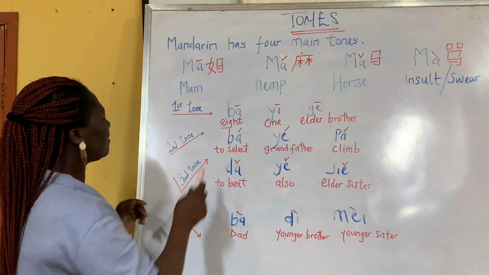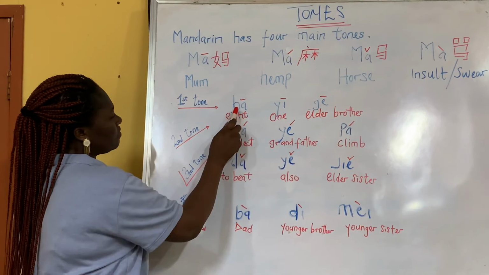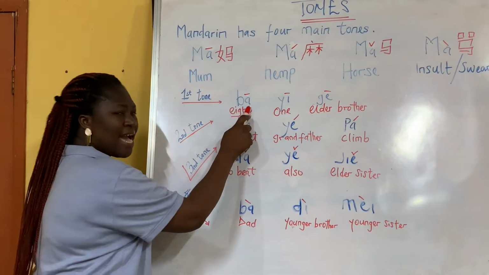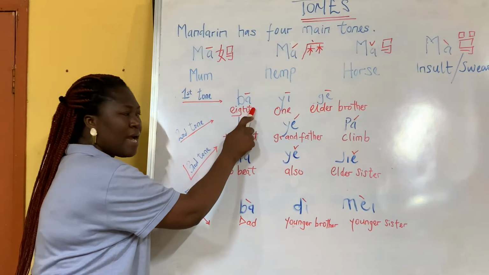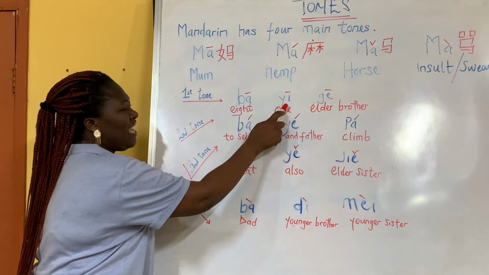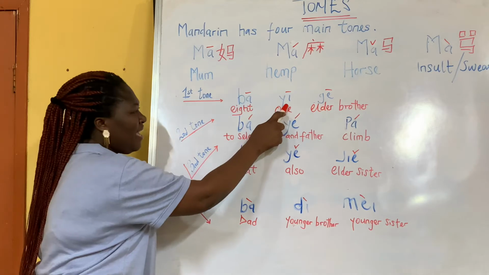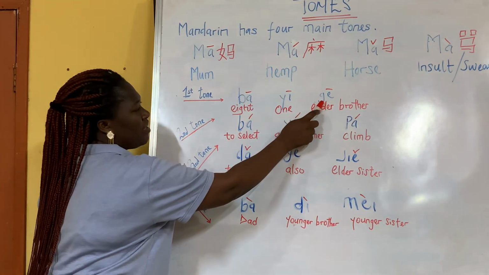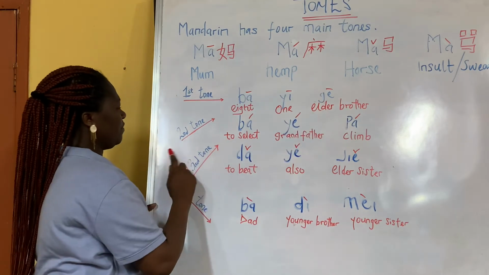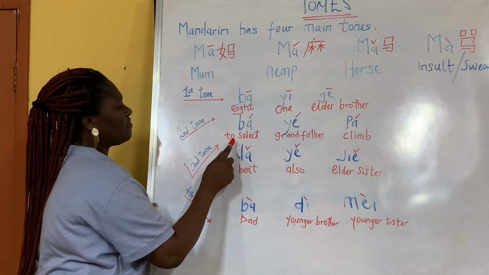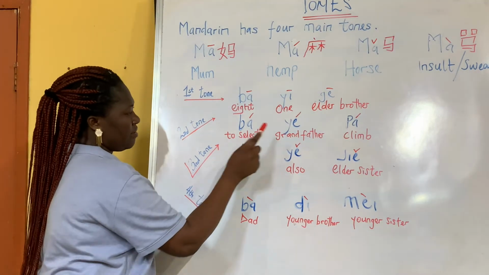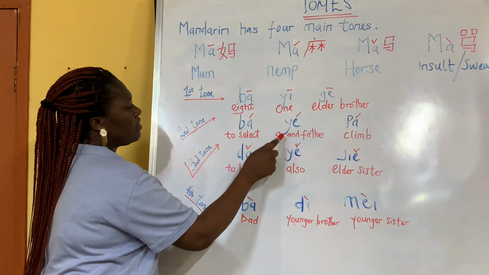Okay, let's try this. Can you try it first? 8 is what? Ba, ba. 1 is yi. Elder brother, ge. Then the second tone, to select is ba. Grandfather, ye.